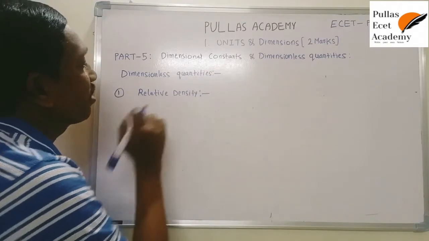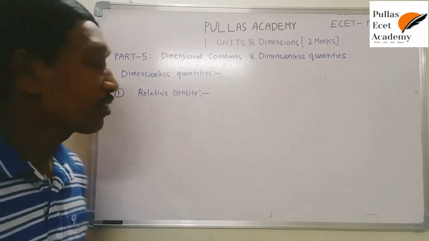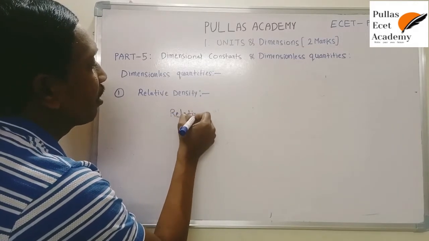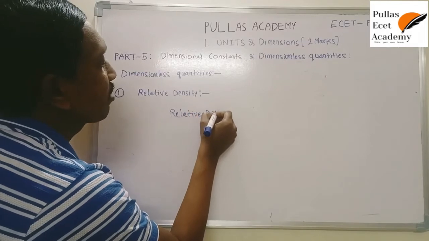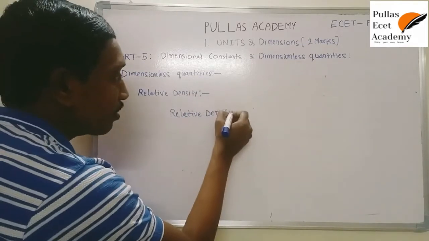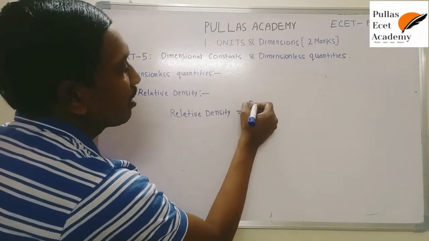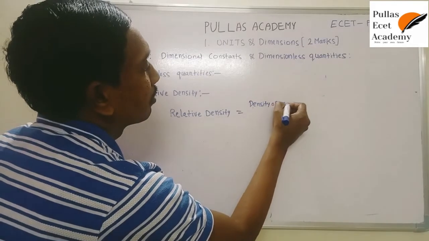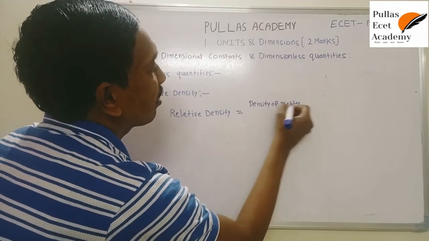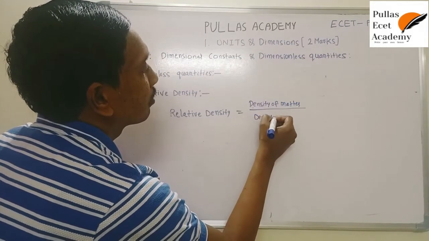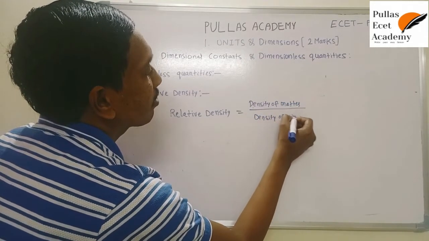Okay, so here examples are important. One of the dimensionless quantities is relative density. Do you know relative density? What is relative density? It is similar to density. According to the definition, the density of matter by the density of water is called relative density.